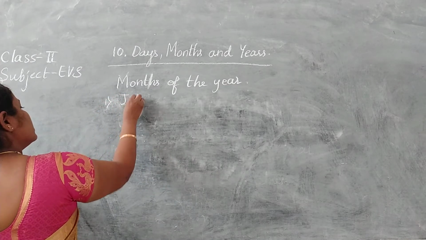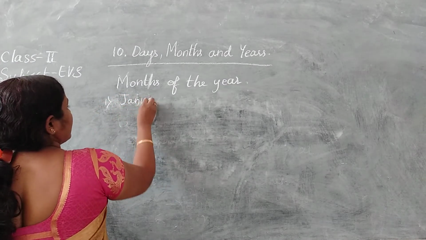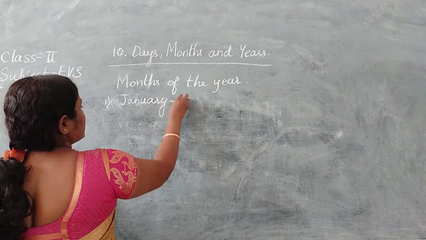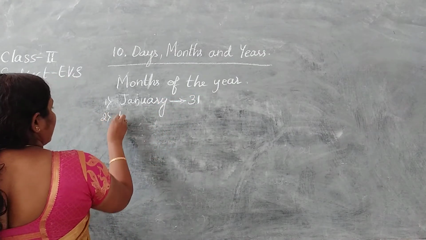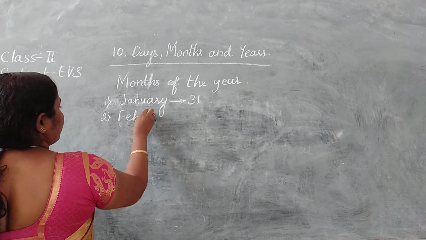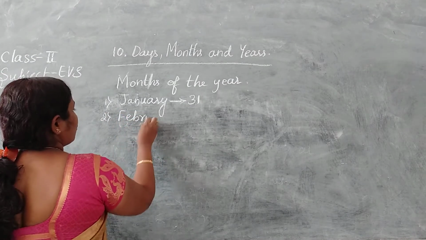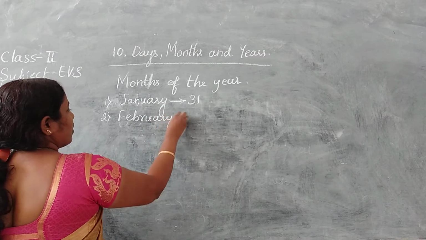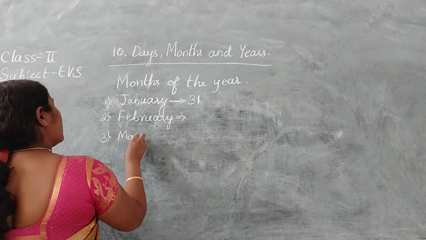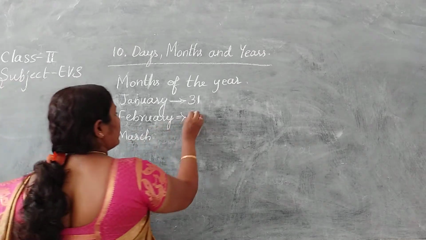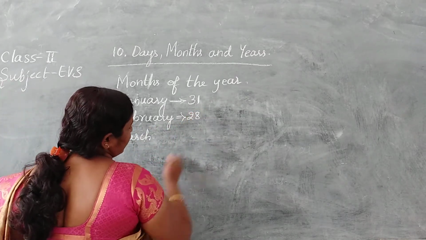First month is January. January has 31 days. Second one is February. February has 28 days.